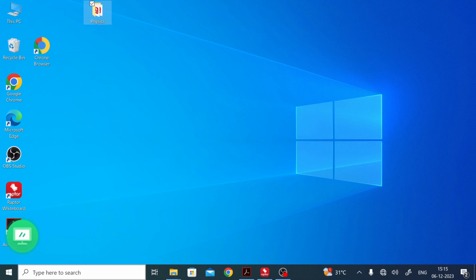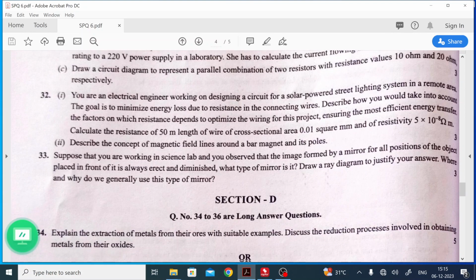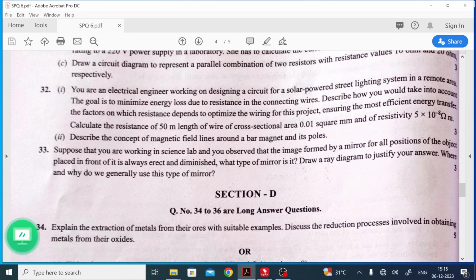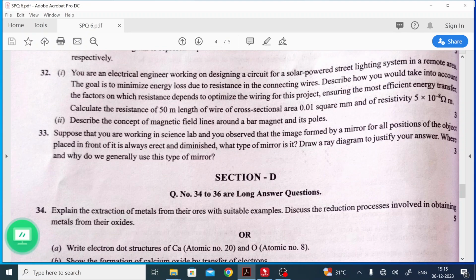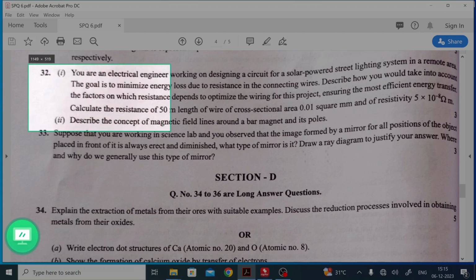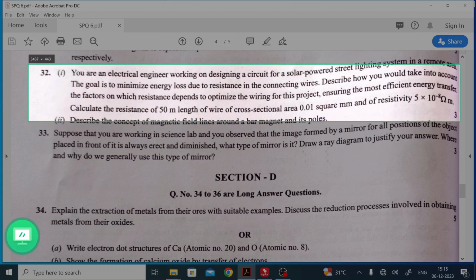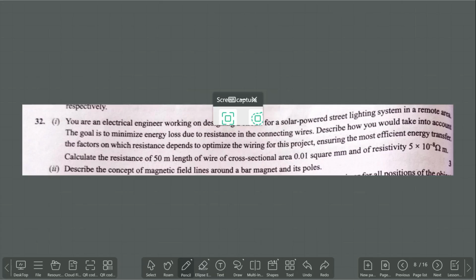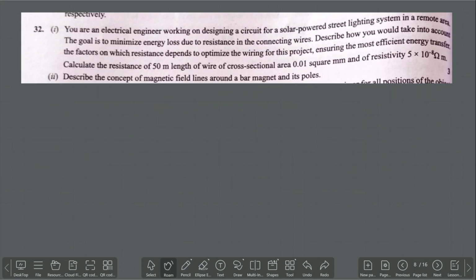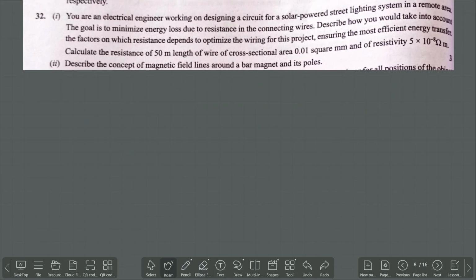Next. Question number 32. So read the question.